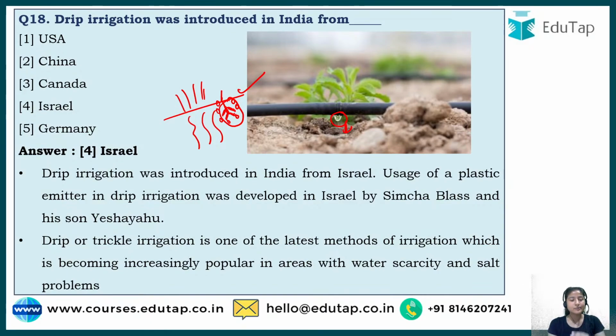So water is available in the root zone, which helps the plants to grow. And this particular technique, where have we adopted it from? We have adopted it from Israel.